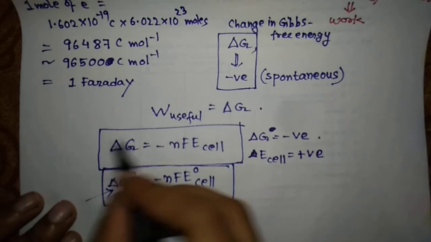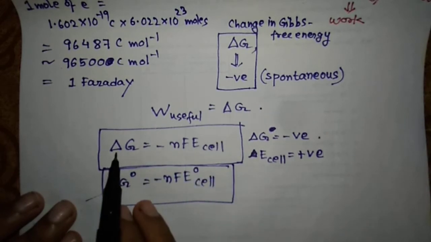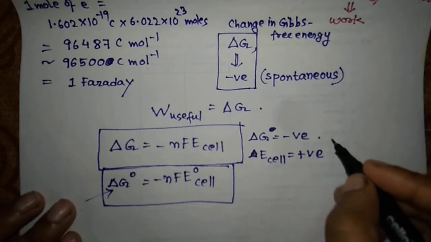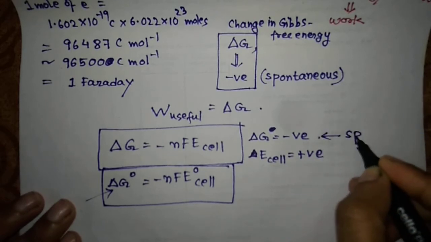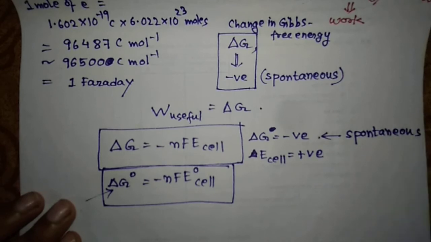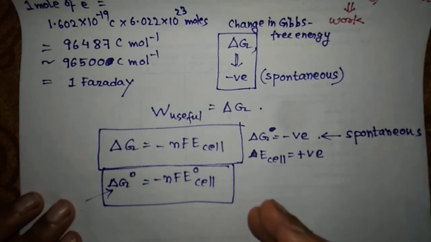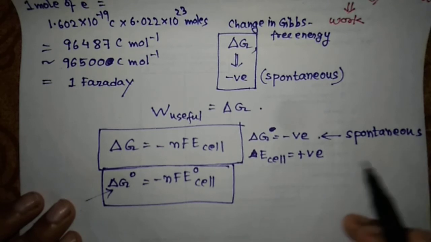From this expression you can see if E cell is positive, then only delta G will be negative. So that means what? For a process to be spontaneous or feasible, in one lecture I have explained and taught you the feasibility of a reaction. There you have seen that I have explained the spontaneity based upon the electrode potential values, right?